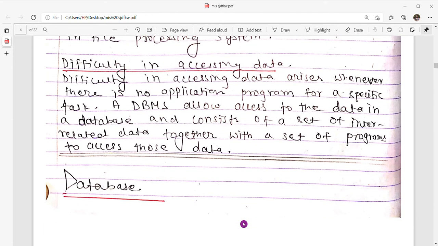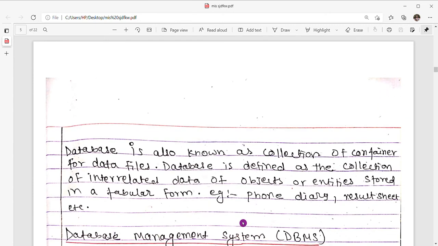So now coming to the definition of database. Database is also known as a collection or container of data files. A database is defined as a collection of interrelated data of objects or entities stored in a tabular form. For example, phone diary, result sets, etc.